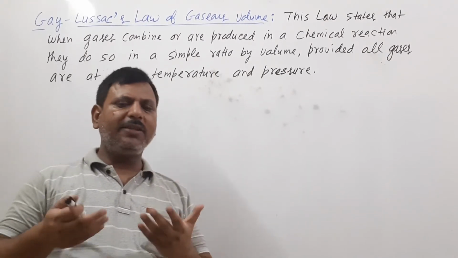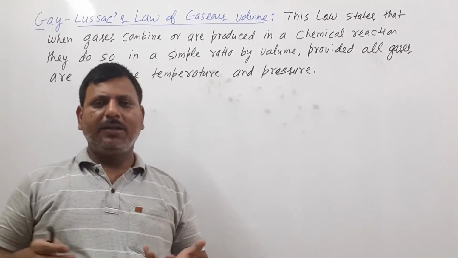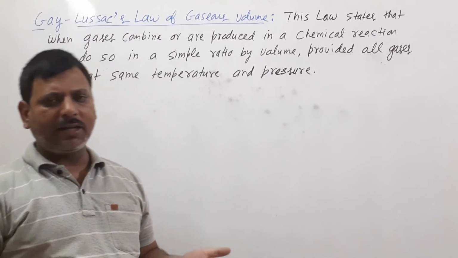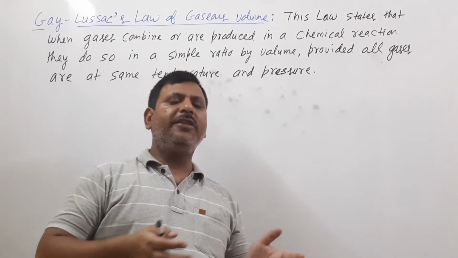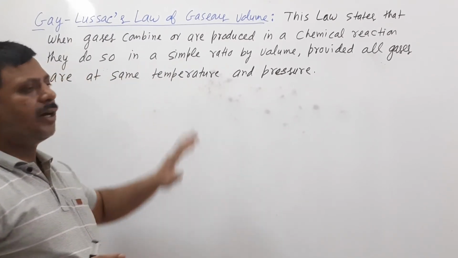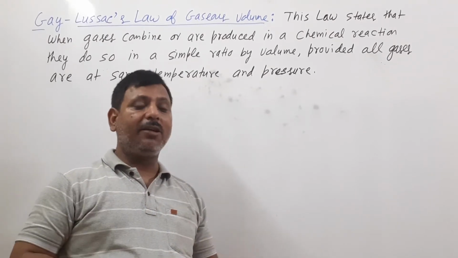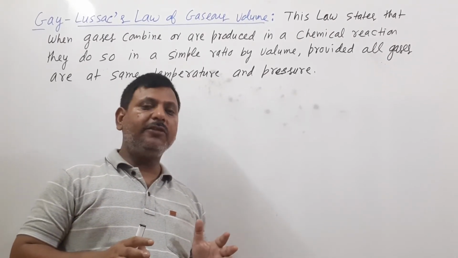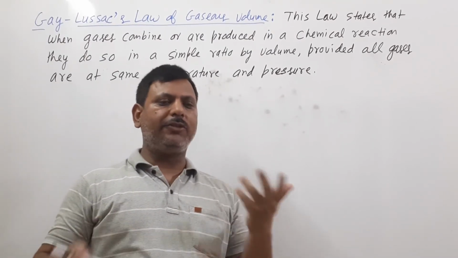If the reactants are gases and the product is also gas, at constant pressure and temperature, or at NTP, normal temperature and pressure, all gases are in a simple ratio.